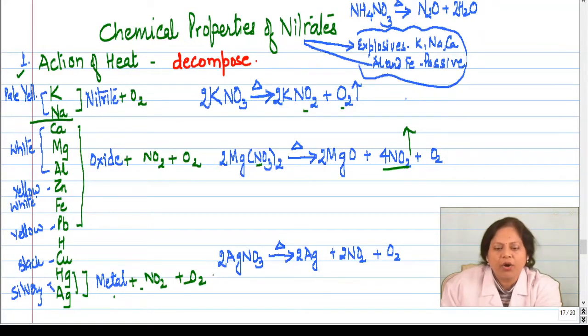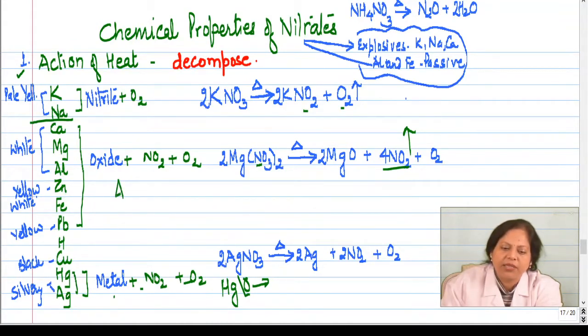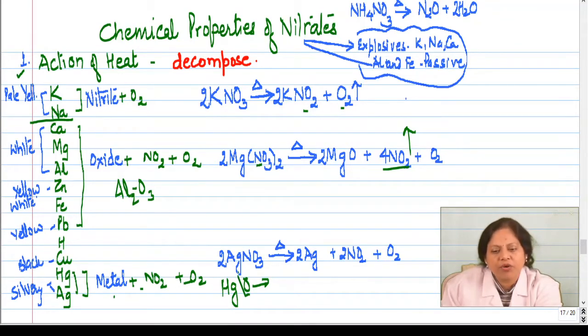So on heating the metal oxide, suppose it is mercury oxide, this oxygen is also removed. But when we talk about calcium, magnesium, aluminium, zinc, the linkage between the metal and the oxygen is a little stronger, so this oxygen does not break. Whereas in mercury oxide, the oxygen linkage is so weak that on heating it gets removed.